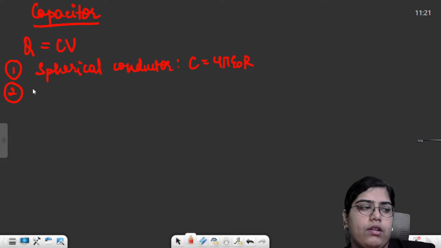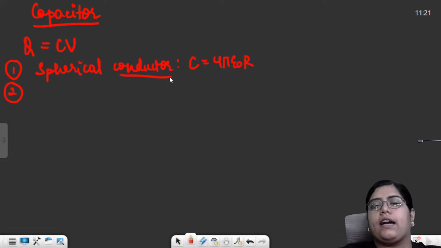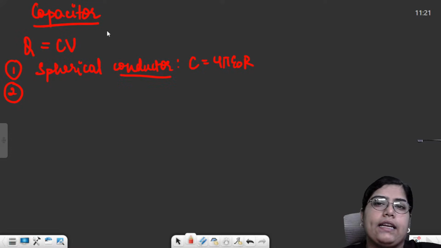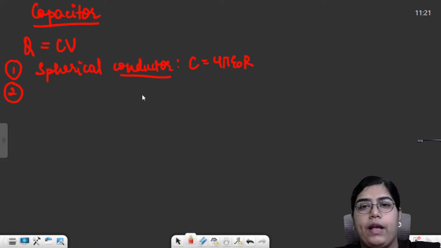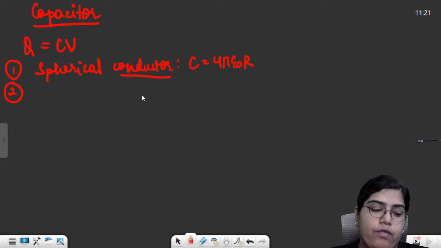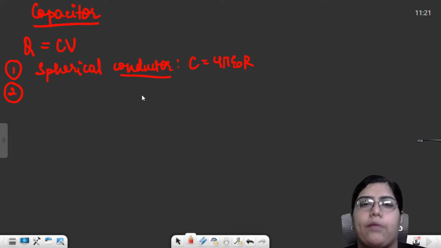So what we saw: if we have a spherical conductor and a spherical capacitor, what is the main difference between a conductor and a capacitor? A conductor can also store a charge, and a capacitor can also store a charge, but the charge stored by a capacitor increases by a significant amount.